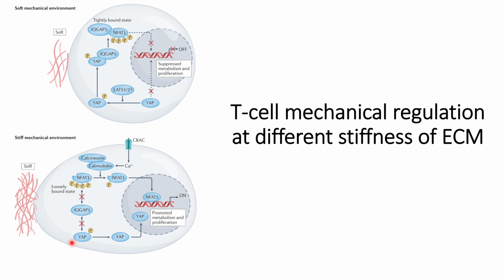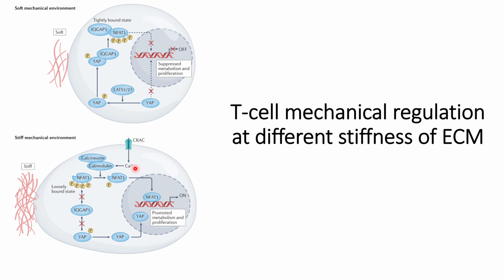And similarly, since the YAP is not phosphorylated, it won't be able to interact with IQGAP1 and form a complex, and thereby this will cause loosely bound NFAT1, and this NFAT1, which is phosphorylated, will be reversed or dephosphorylated through the CRAC channel, which helps the Ca2+ influx, and we have discussed in the previous videos that